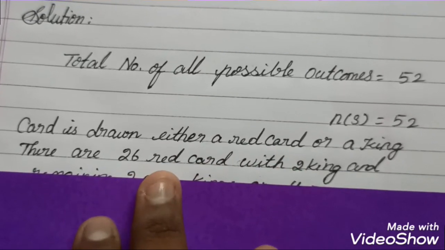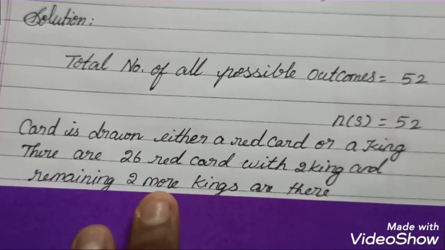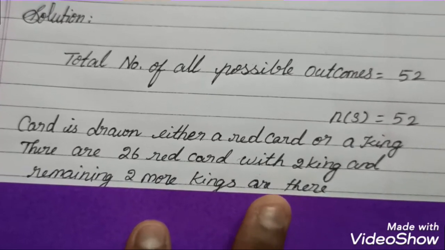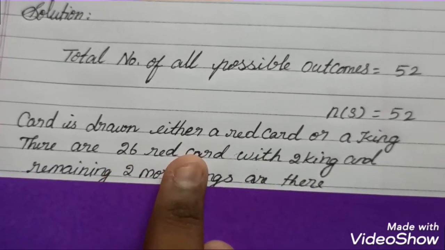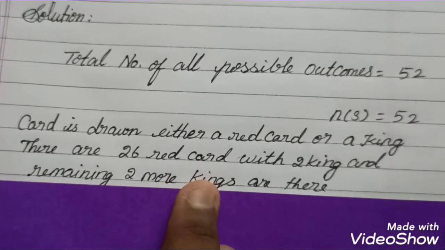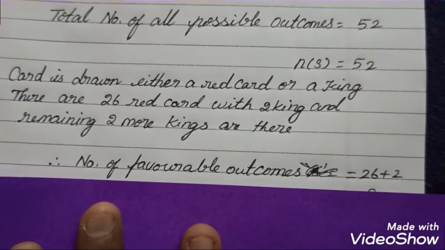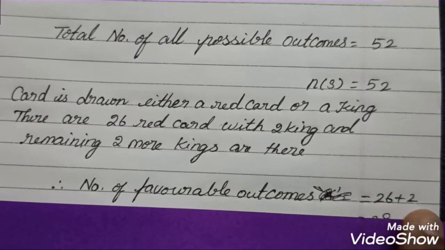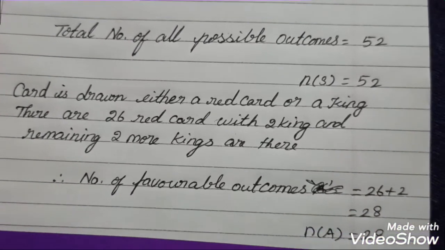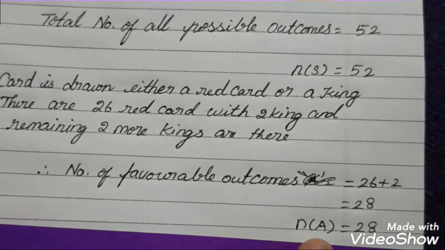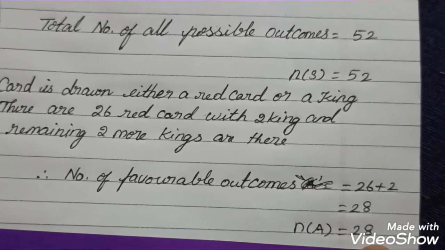So 26 red cards and 2 more kings, totally 28. The number of favorable outcomes is 26 plus 2 equals 28. So n of A is equal to 28.